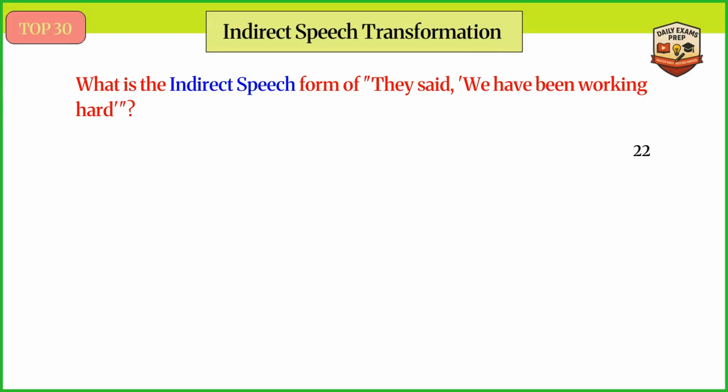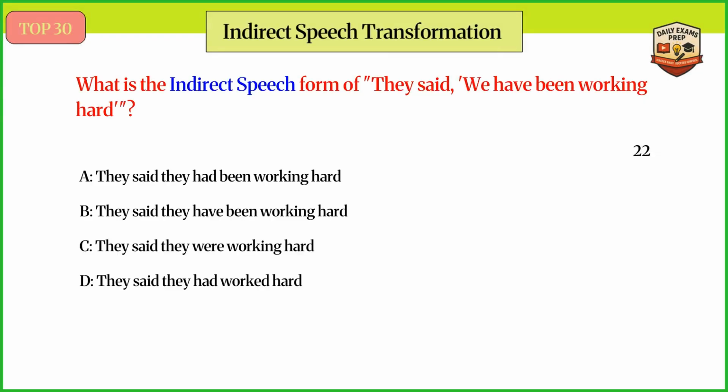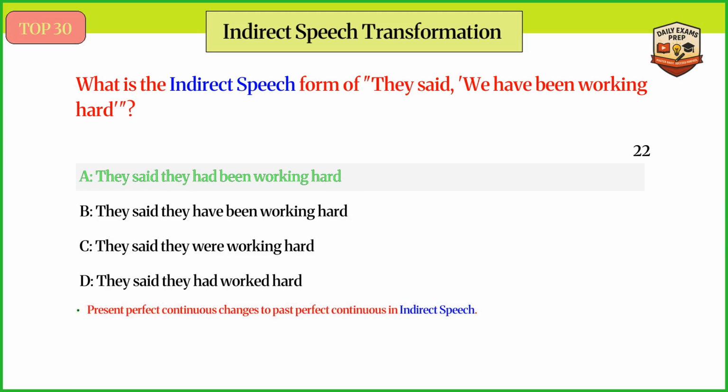What is the indirect speech form of "they said, we have been working hard"? Answer A. They said they had been working hard. Present perfect continuous changes to past perfect continuous in indirect speech.